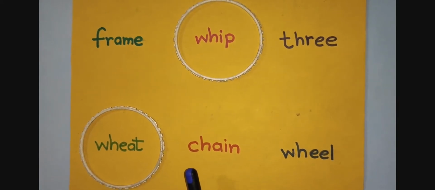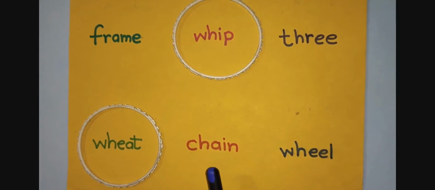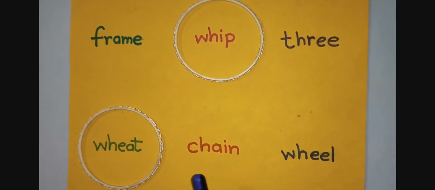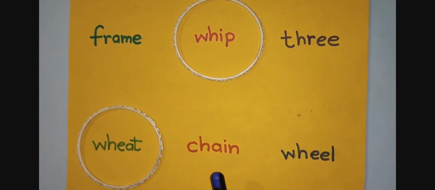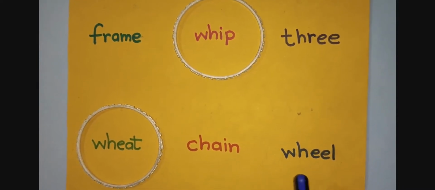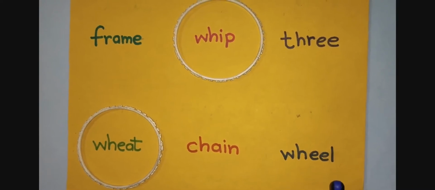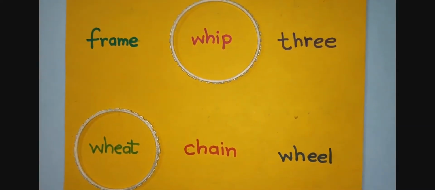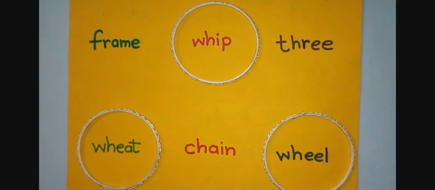Next word is CHAIN, chain. Chain is CH word. So we will not place bangle on chain. Next word is WHEEL, wheel. Wheel is WH word. So we will place this bangle on wheel.